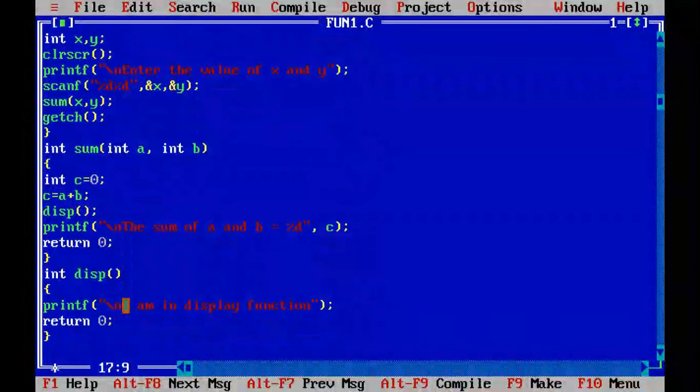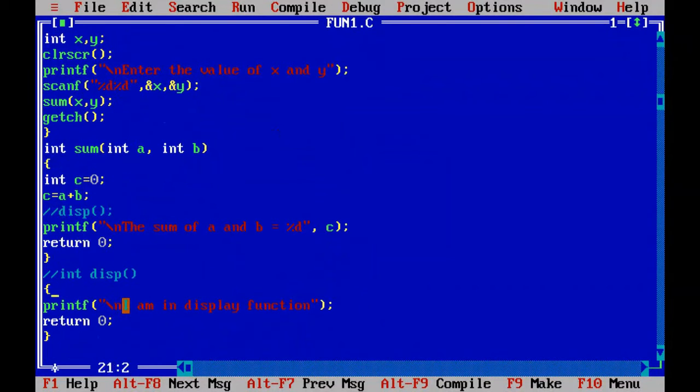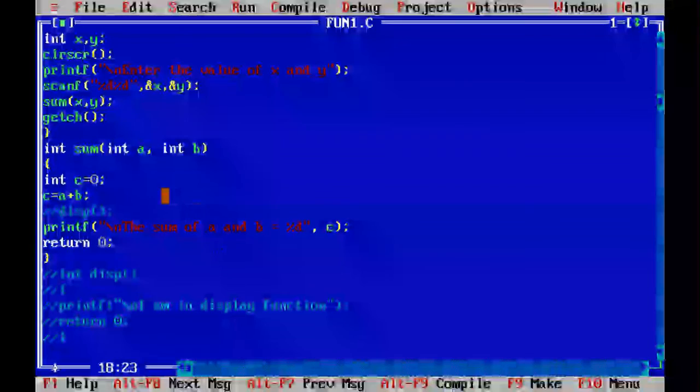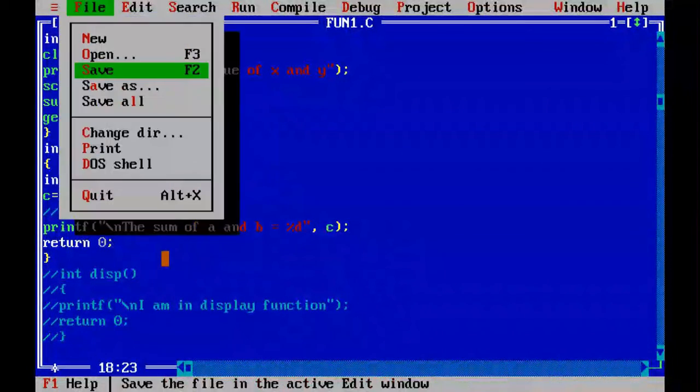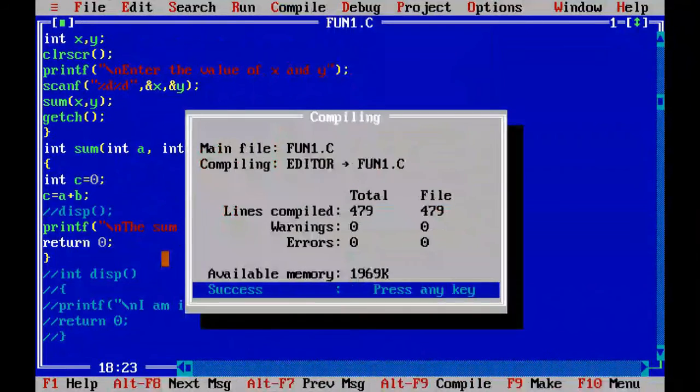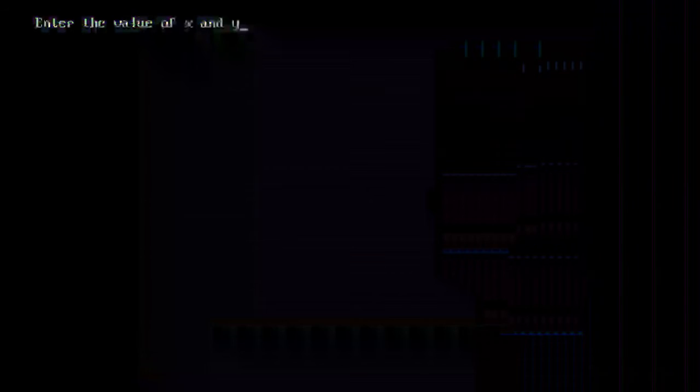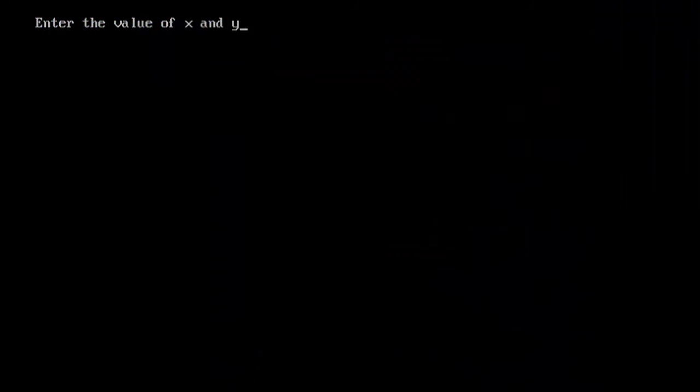So first I will make it a comment so you should not be confused. Okay, I will show you. First I will make it a comment. Okay, now see this program without declaring a function prototype. First I will save it, then I will compile it successfully and execute it. Now you enter the value of x as 10 and for y 20. Enter. Now the sum of a and b is equal to 30.